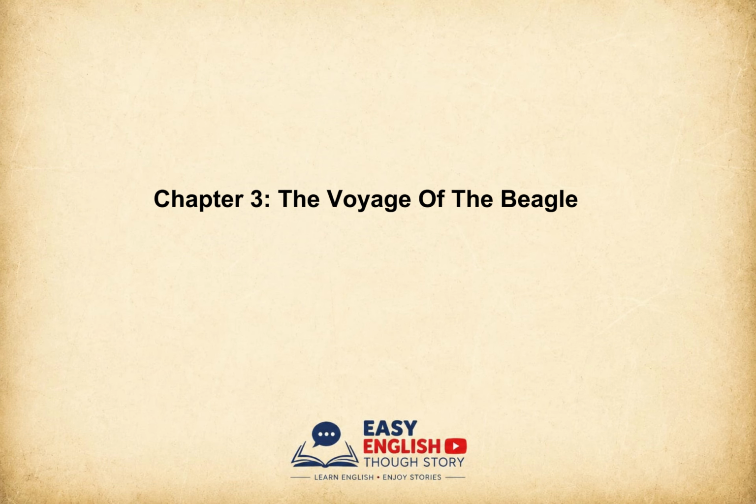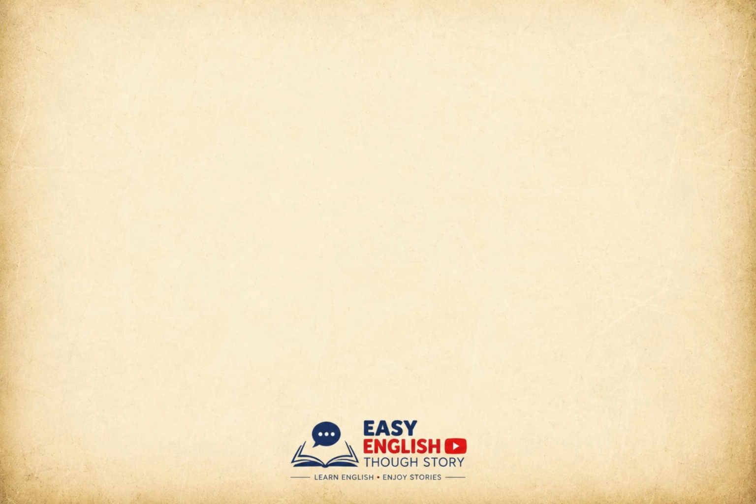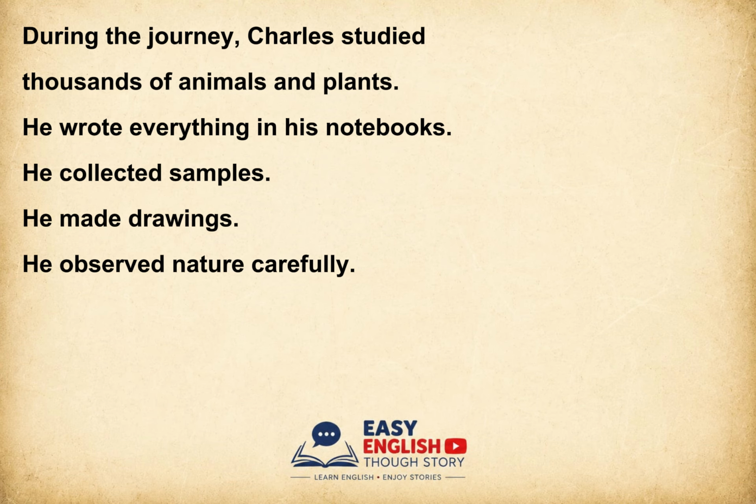Chapter 3. The Voyage of the Beagle. The HMS Beagle left England in December 1831. Charles Darwin traveled with a group of sailors and scientists. The journey lasted almost 5 years. They visited many countries. They traveled across oceans. They explored islands and forests. During the journey, Charles studied thousands of animals and plants. He wrote everything in his notebooks. He collected samples. He made drawings.